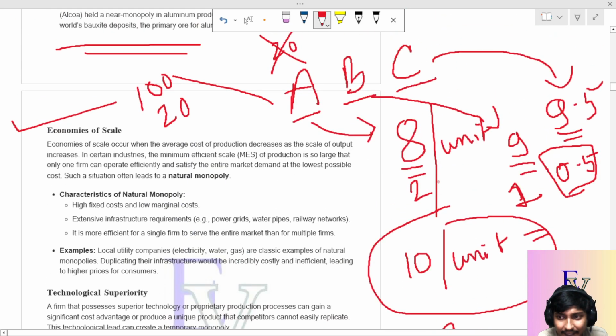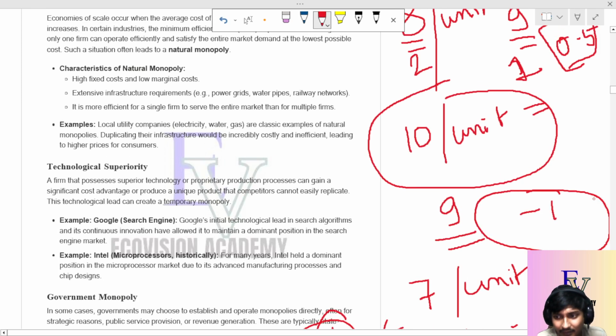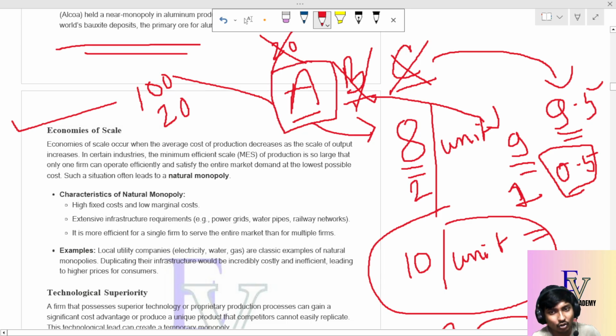Now what about B? B was producing at 9, and if B starts selling at 8 per unit, then B will incur a loss of 1. B will start losing money rather than gaining some profit. So B will also vanish from the market. Only A, the company which was producing at a large scale, will remain in the market. B and C will vanish, because the production capacity of A was so huge and it was producing at a very large scale, and as a result,